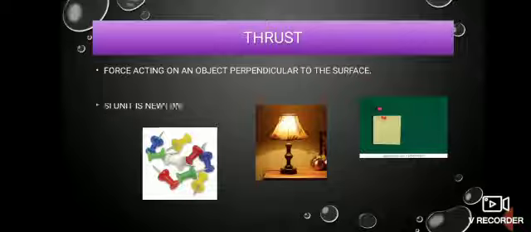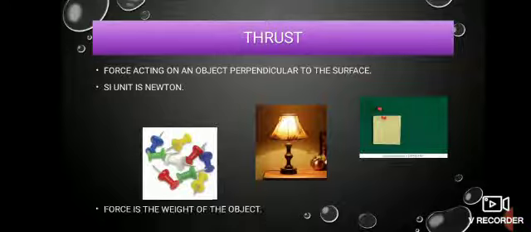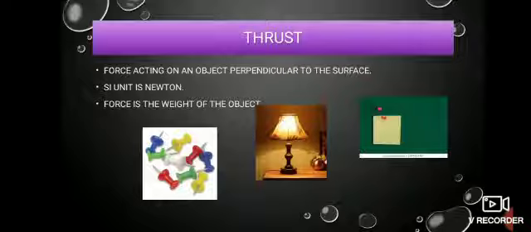Is that clear? Now the SI unit is Newton because this is a force. Thrust is nothing but a force, and you all know the SI unit of force is Newton. So the SI unit of thrust is again Newton. And this force is the weight of an object. You know that force and weight are connected because we have already learned the difference between mass and weight. There we understood weight is a force. In the same way, this is also the force exerted by that object on the surface. So did you understand what is a thrust? Thrust is a force acting on an object perpendicular to the surface.